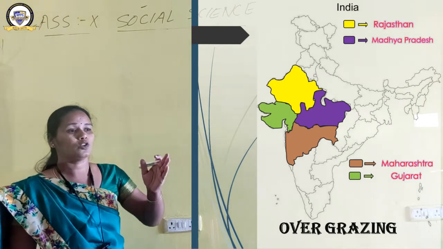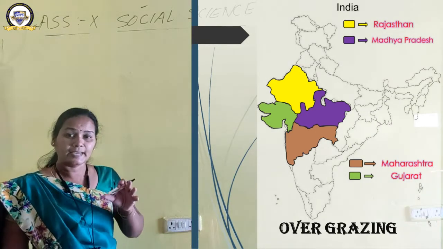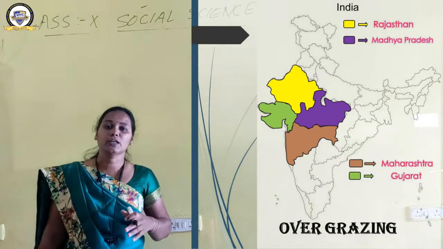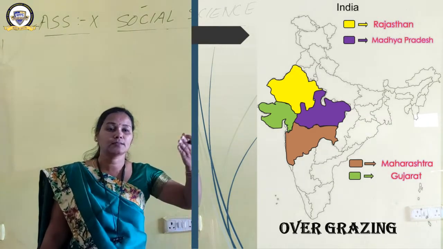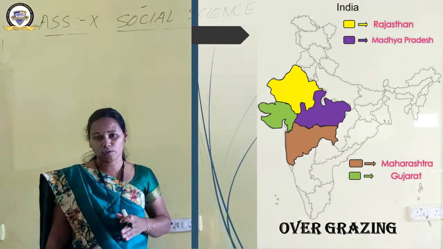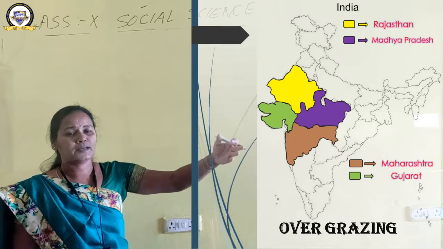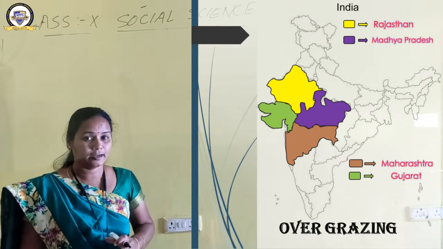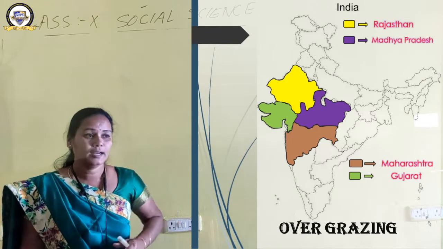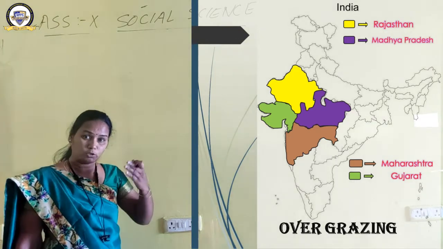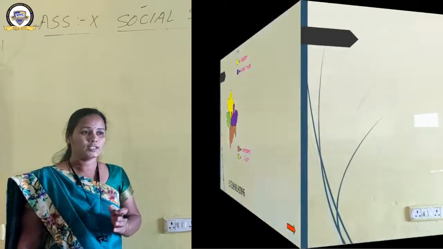Why? Because of overgrazing. These states have grazing lands, and a large number of nomads bring their cattle there for grazing. Continuously the same land has been grazed by the cattle reared there. That is why land degradation has occurred in these four states. Moving ahead to the third reason. What is the third reason?